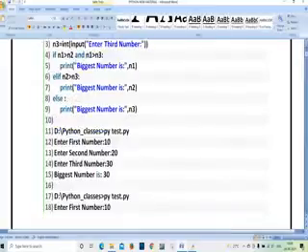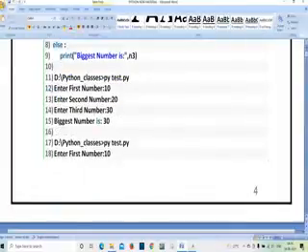Here the conditions get failed, because n1 is smaller compared to n2 and n3. So now the comparison is performed between n2 and n3. The condition checks whether n2 is bigger or n3 is bigger. If n2 is bigger, it is going to print biggest number is n2. If n3 is bigger, it is going to print biggest number is n3.